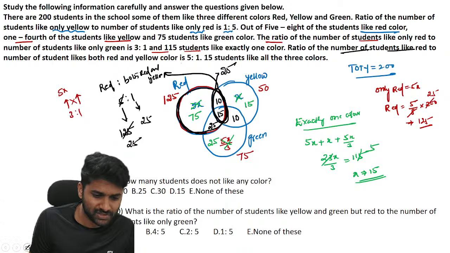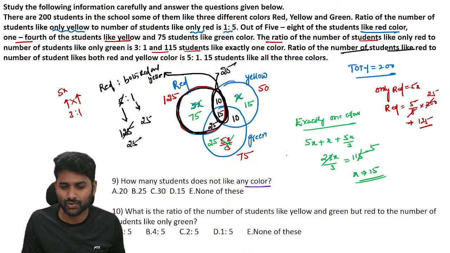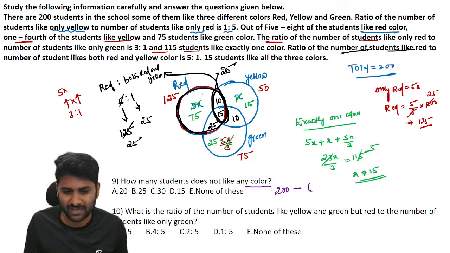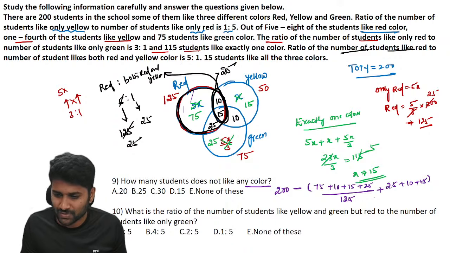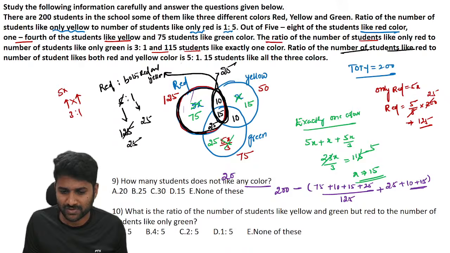Now you can check with these questions. How many students do not like any color? As you know, the total number of students is how many? 200. Minus, and subtract all the inside values. See, if you go through the sum value, this is 125, means 75 plus all inside values you have to add. So this is the value of how much? It's 125, plus what are the remaining values? 25 plus 10 plus 15. So 125, 150, 150 plus 25 is 175. So the answer is 200 minus 175. Then 25 did not like any color. That's all about none.